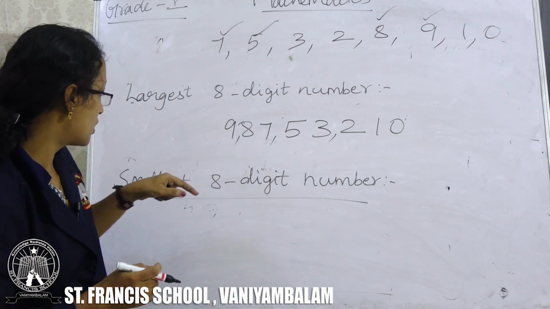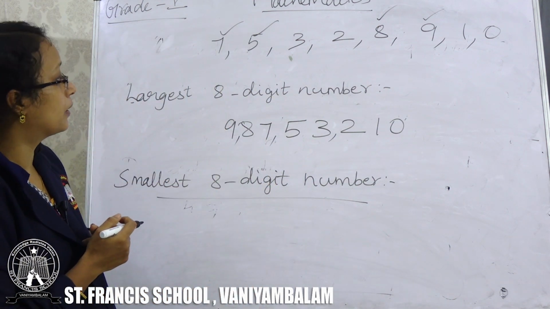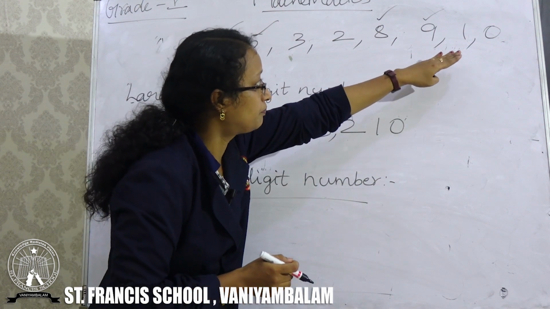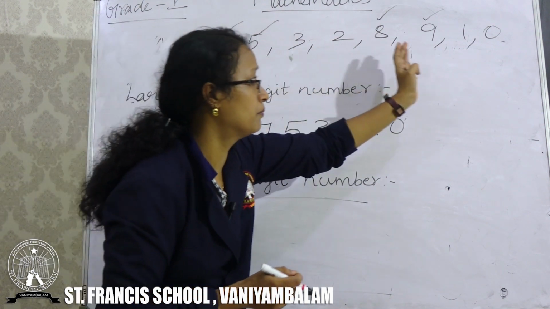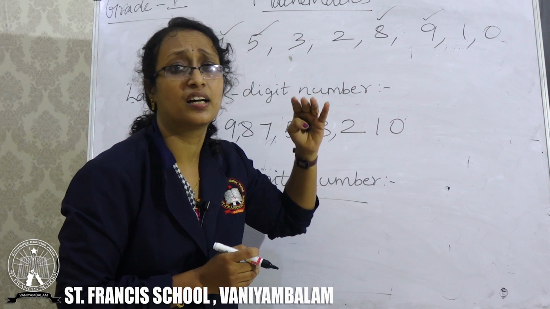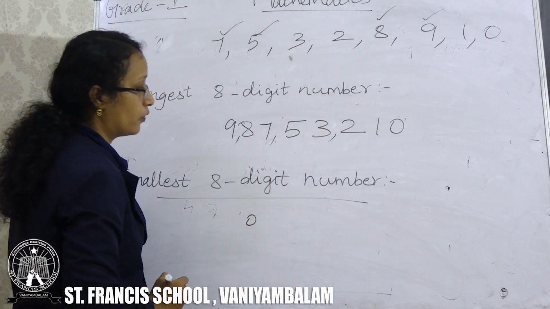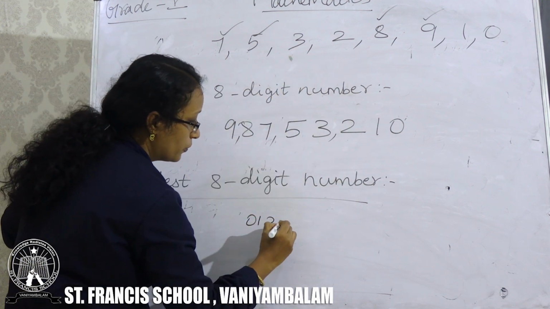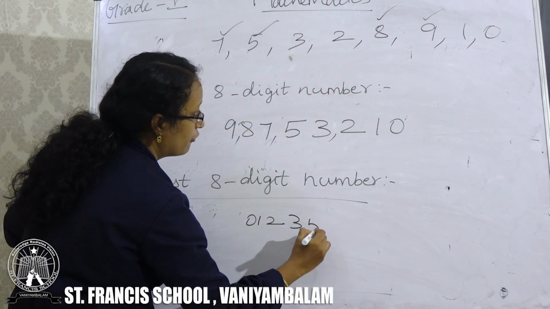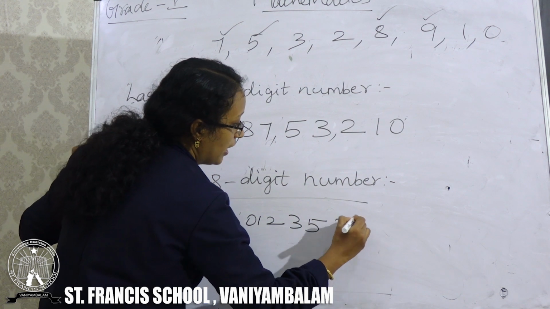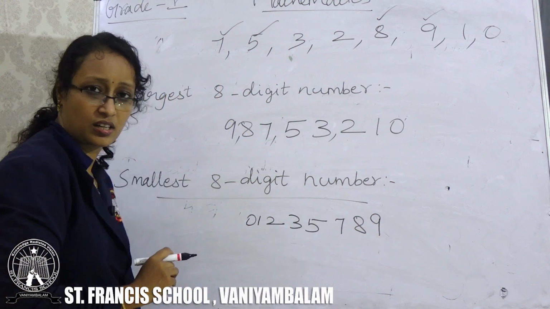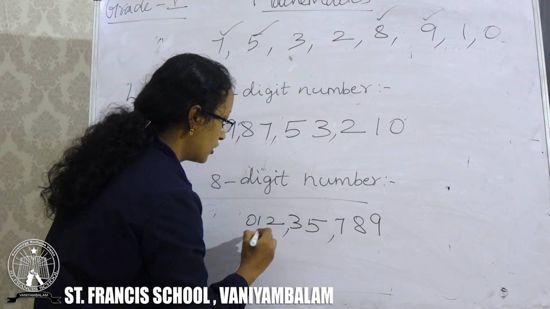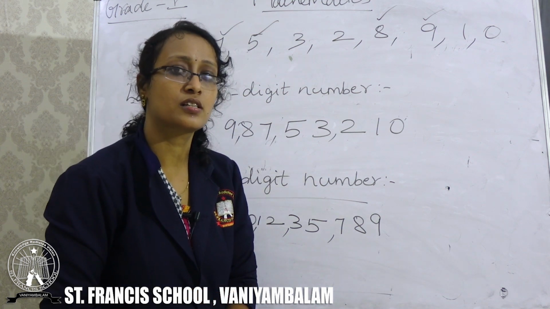It starts from the minimum, the least digit, 0, right? Then 1, 2, 3, 5, 7, 8, 9. Is this your smallest 8-digit number? Am I right?